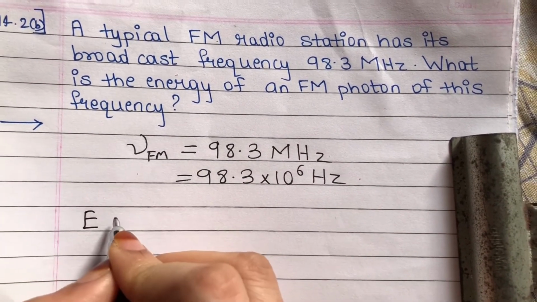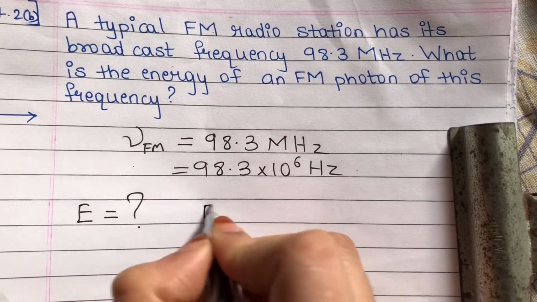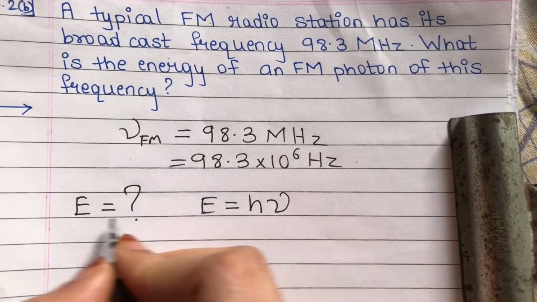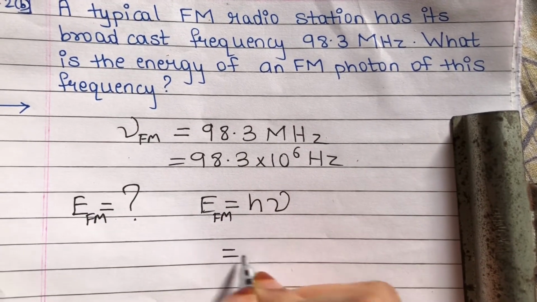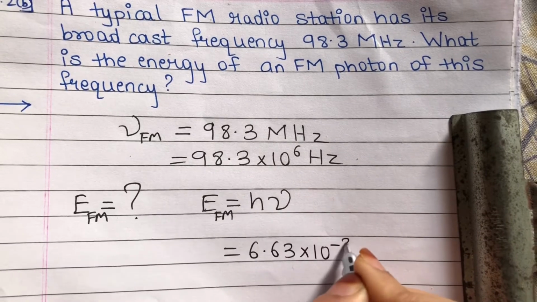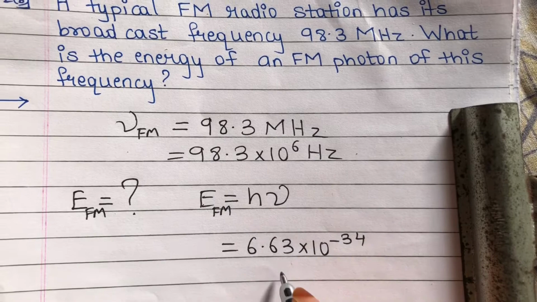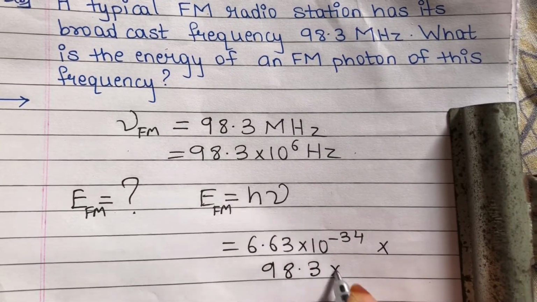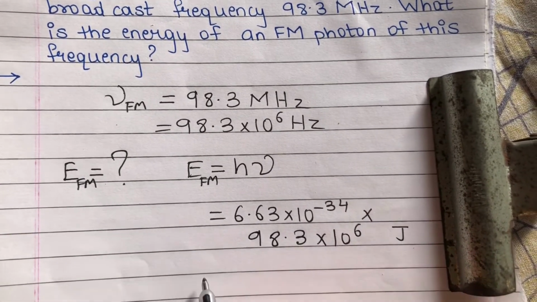Energy of FM photon, that is energy of a photon. So here we have the formula, that is h nu. This will give me energy of FM photon. Let's write it like this to make it more specific. Planck's constant, 6.63 into 10 raised to minus 34, frequency, 98.3 into 10 raised to 6. This will give me answer in joule.